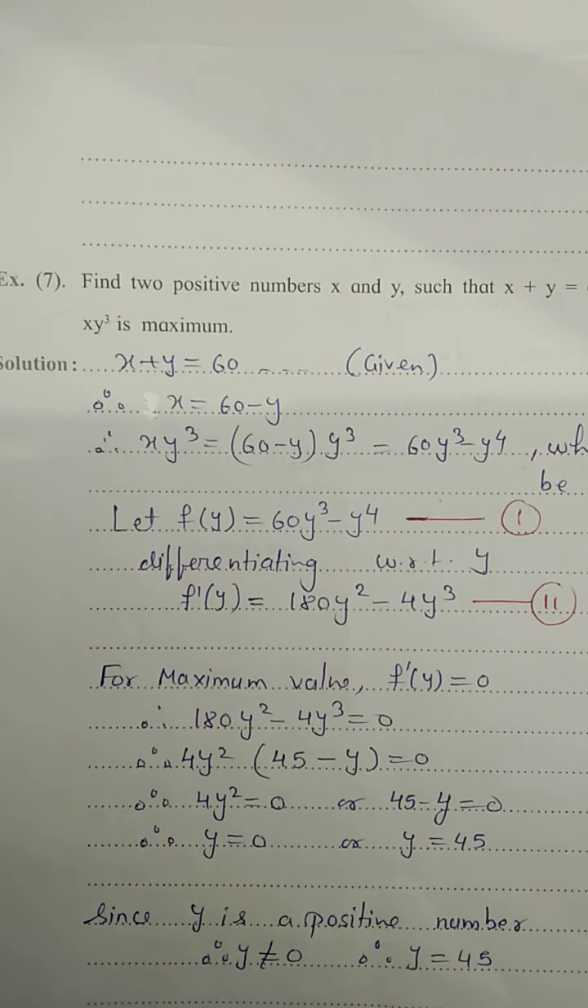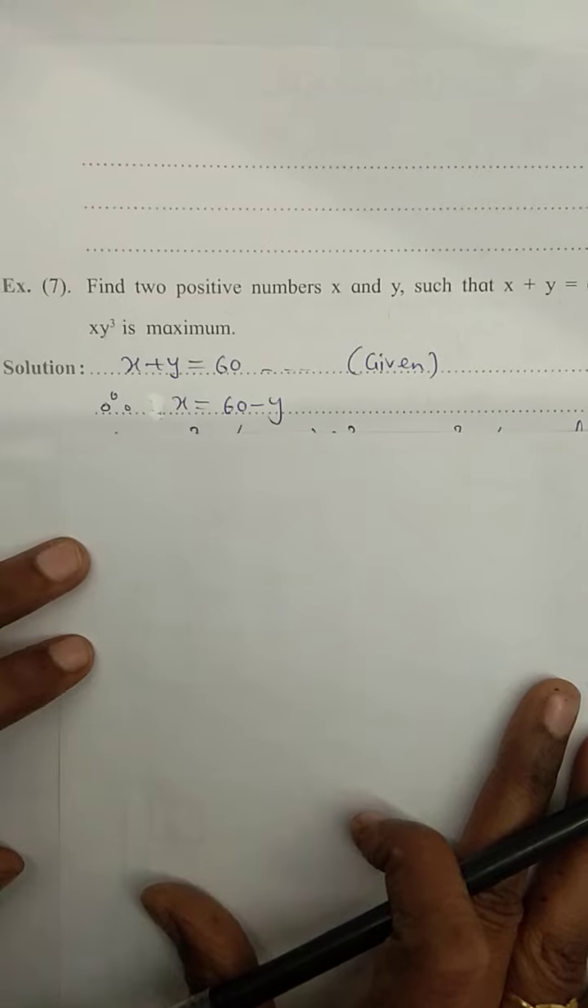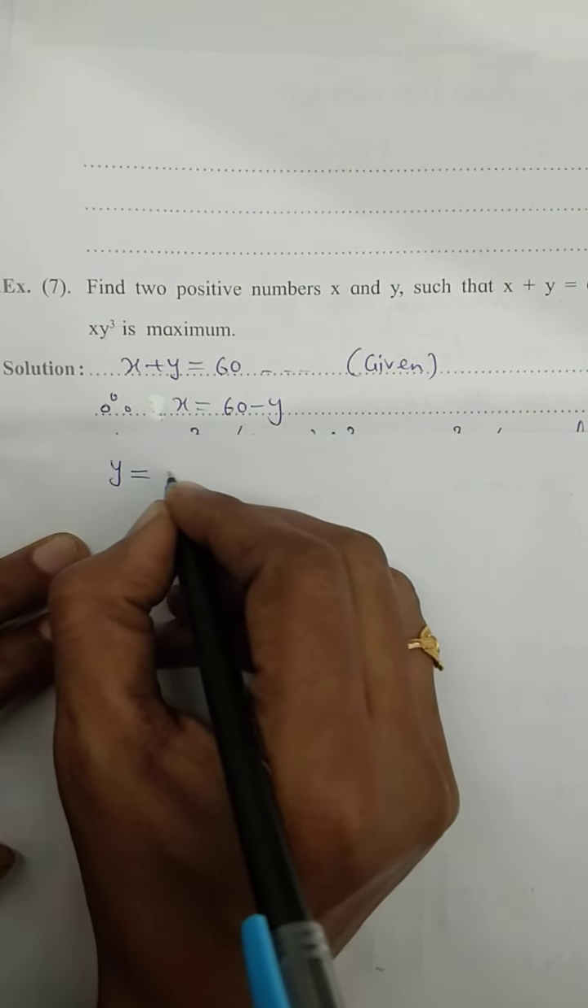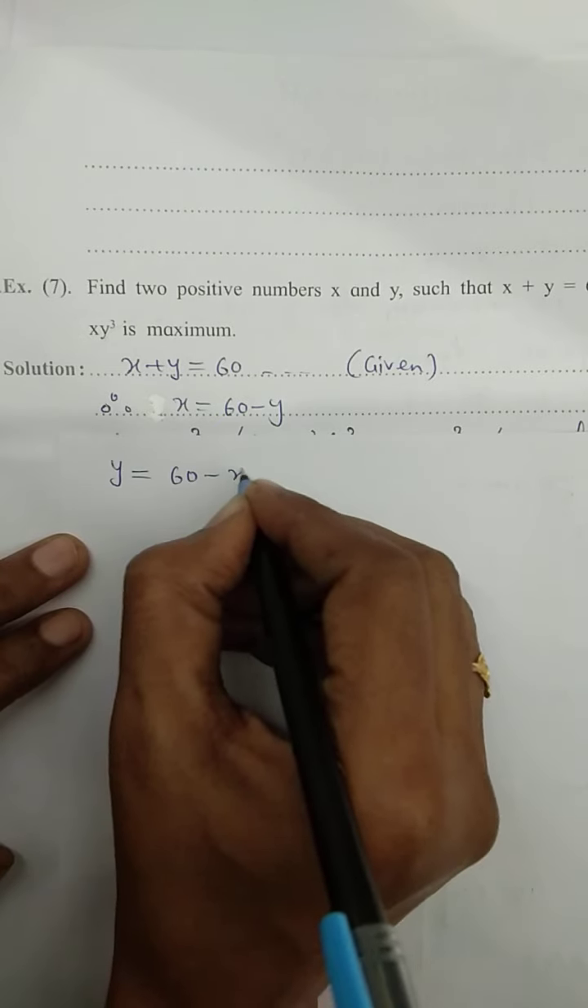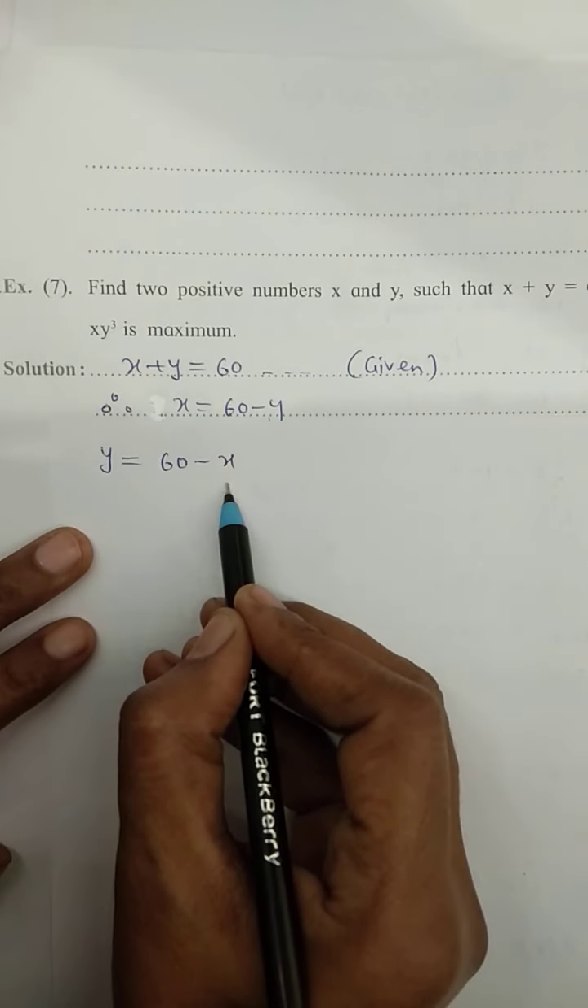You may think, why has madam written x equal to 60 minus y, why not y equal to 60 minus x? This question may come to your mind. If it does, it's not your mistake, it's correct. I could have taken y equal to 60 minus x.